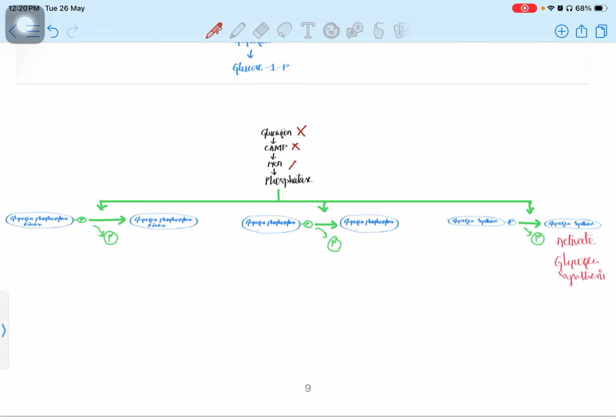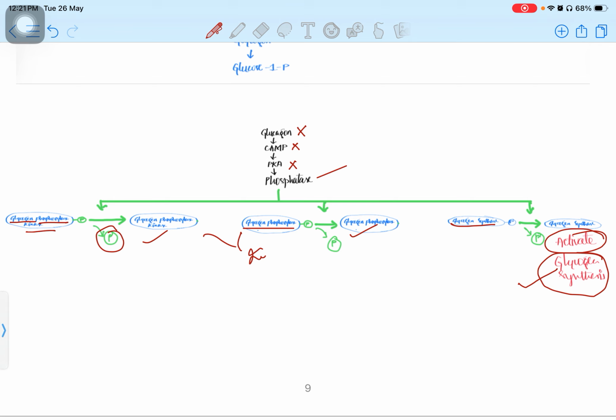There is no glucagon, so cAMP is not forming, so PKA is not forming. In this condition, phosphatase will come and remove all phosphates from glycogen phosphorylase kinase, glycogen phosphorylase, and glycogen synthase. Everything is going to be dephosphorylated. So glycogen phosphorylase and glycogen phosphorylase kinase will both be inactive, but glycogen synthase is in the active condition and we are synthesizing glycogen. In this condition, the muscle and liver cells have a good amount of space to store glycogen. So this is activated.